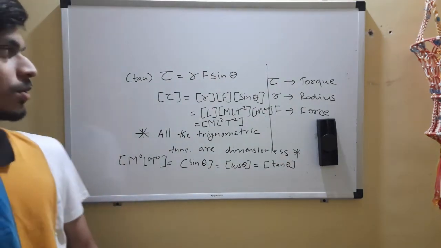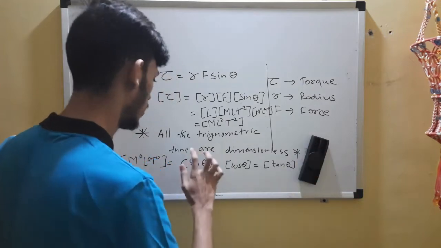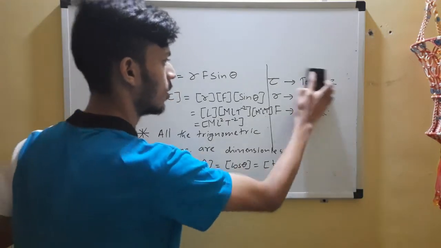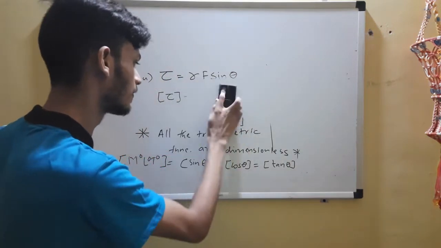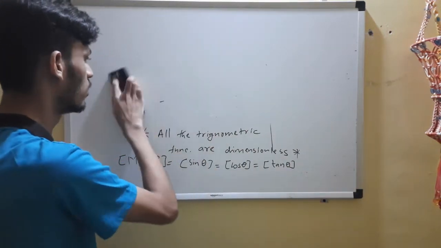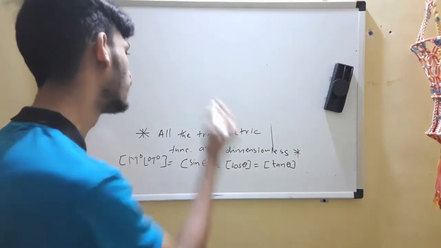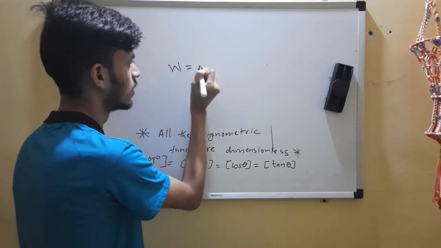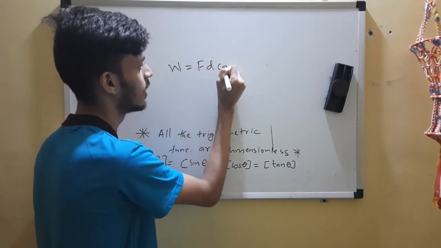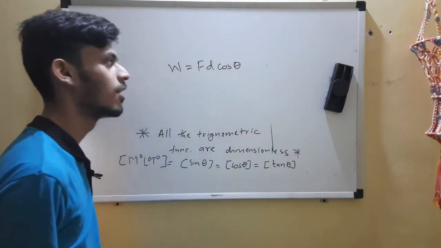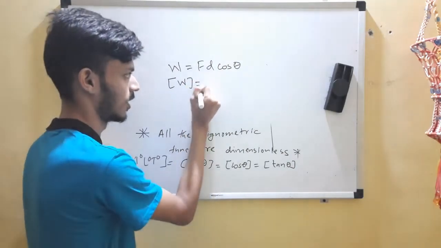Okay, so what more can I speak on? I will give you more examples on this. I won't remove the golden statement now. I have one more example in mind. By tau, let's go for work. I didn't take it properly earlier, it was FD cos theta. It is defined this way. Now I know the reason why I didn't take it. Now you know the reason.